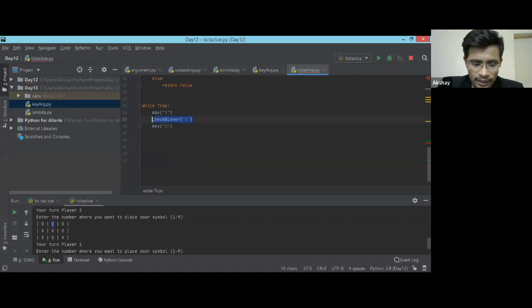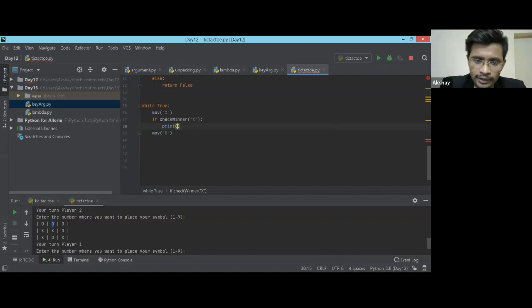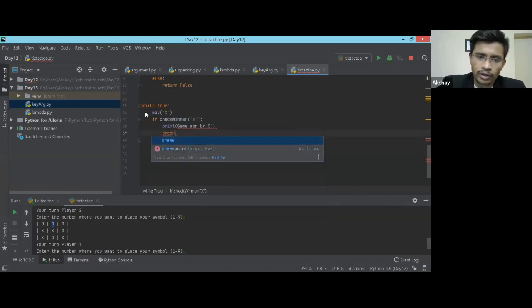And I'll just directly put it inside this, if check winner. If it returns true, then I'm going to print, game won by X, X has won the game, and then I'll break the loop. Once the loop is broken, the next person will not be asked to play the game.